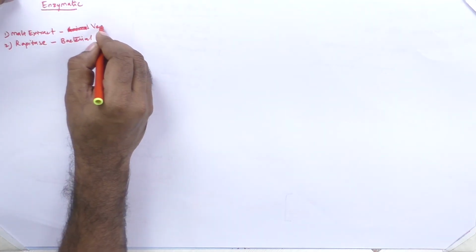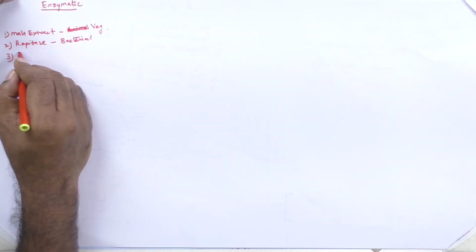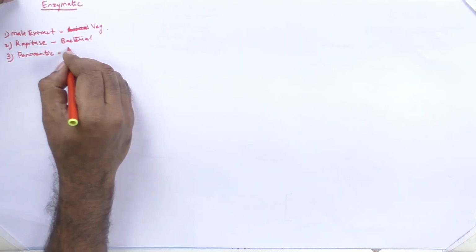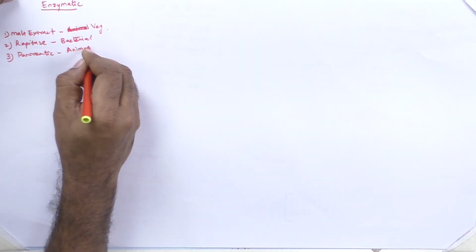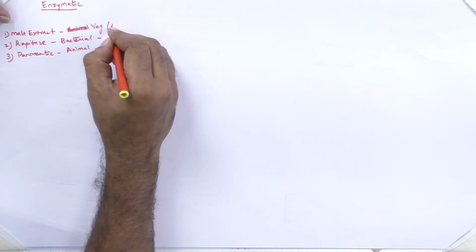Malt extract is a vegetable enzyme, and pancreatin is an animal enzyme.